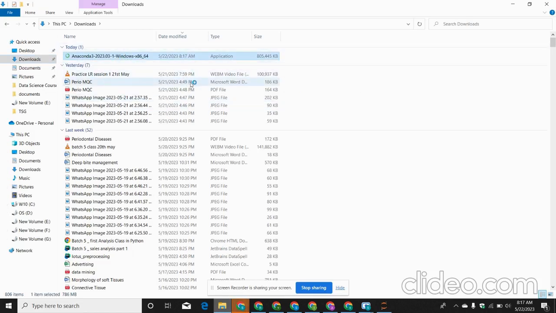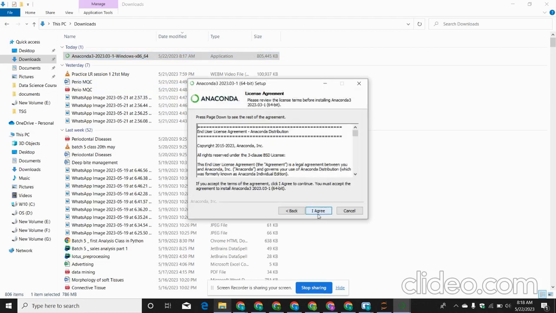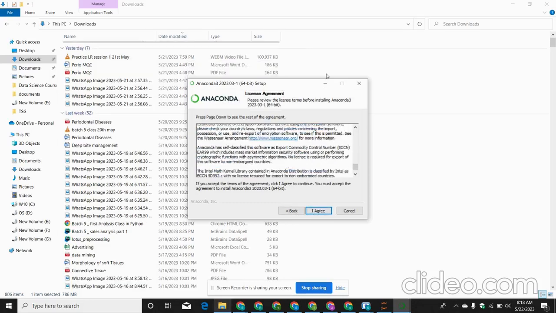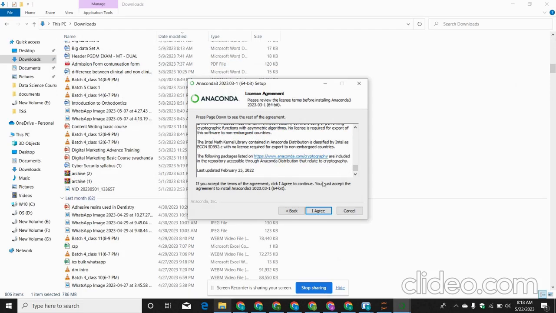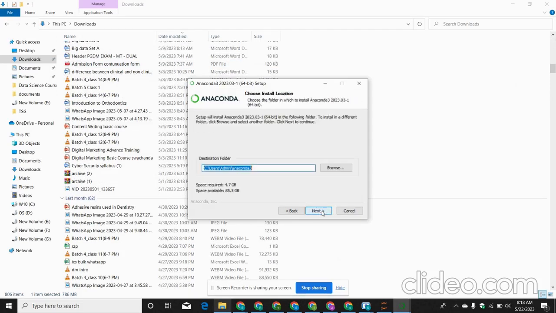So it will take some time. In this way the software will start to install. You just have to click on next. You have to agree to the terms and conditions. Okay, you just have to click on next. Then you have to select the destination folder.